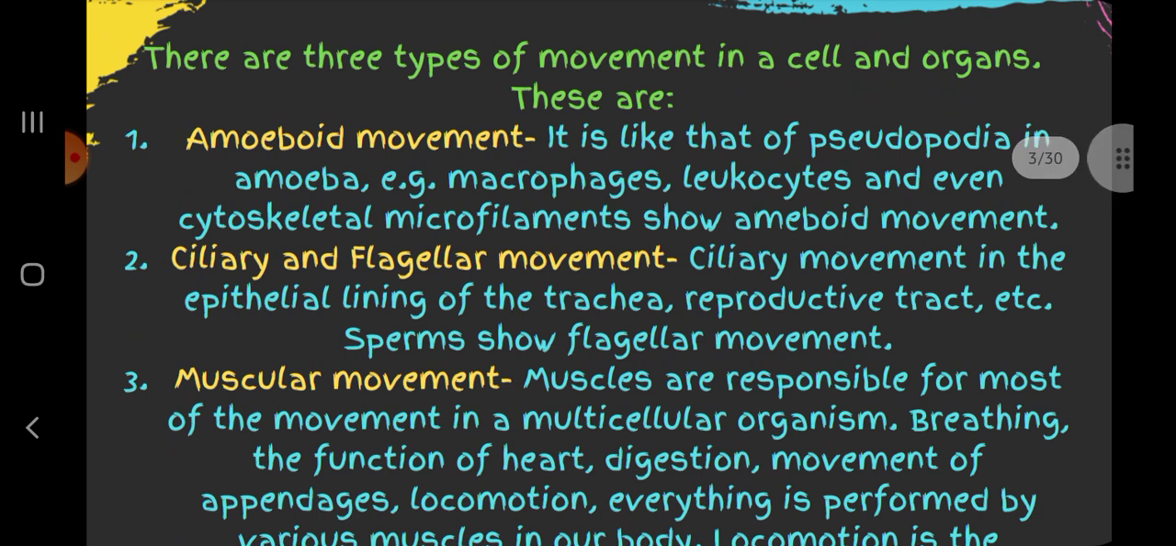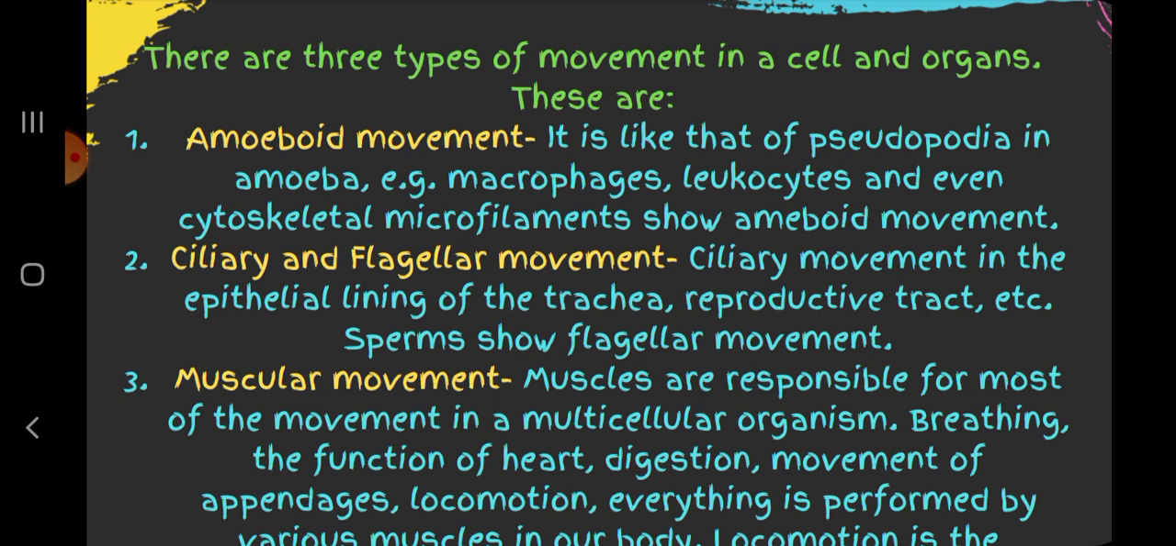There are three types of movement in a cell and organs. These are amoeboid, ciliary and flagellar movement, then muscular movement. Amoeboid is like that of pseudopodia in amoeba. Ciliary movement occurs in the epithelial lining of the trachea, reproductive tract, etc. Then sperms also show flagellar movement.